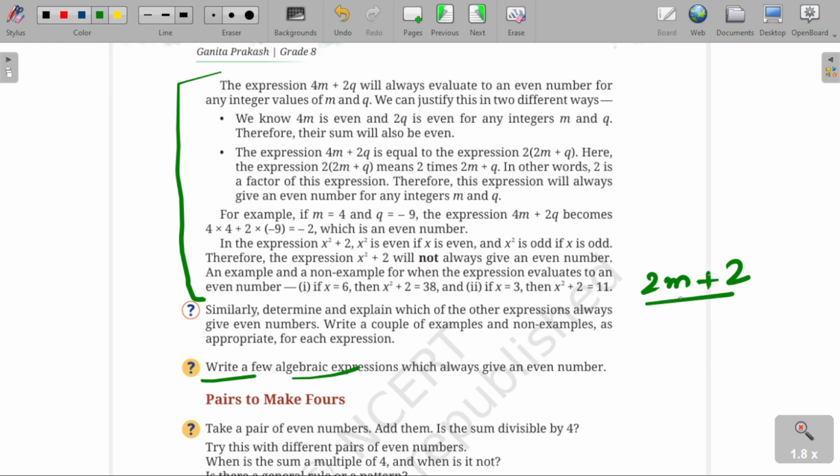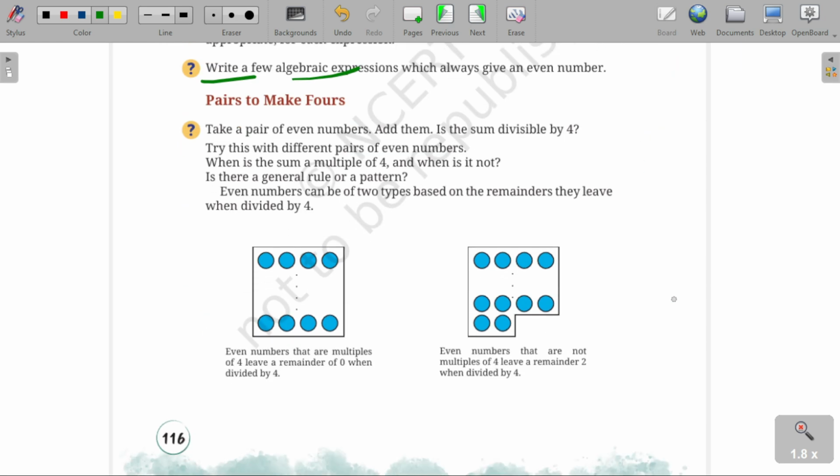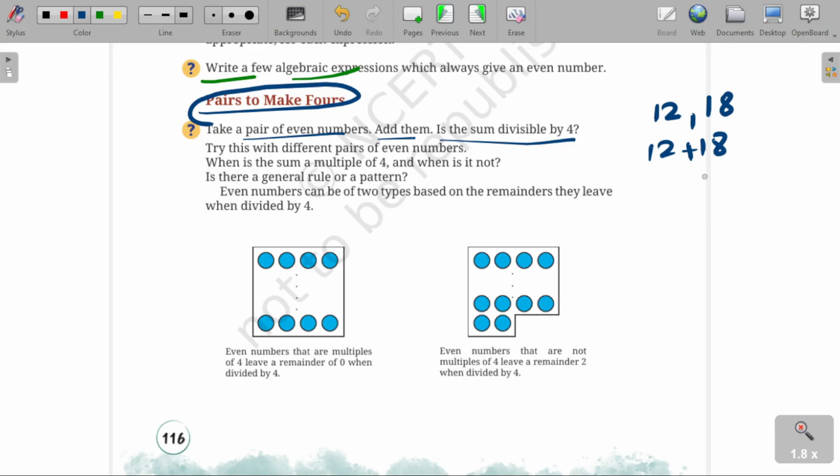Okay, find out more. So, the next topic is pair to make fours. What is this now? This is a new thing. No, this is not a new thing. This is just a thing that you know, but you must know how to present in a different way. So what is this? Let's do it. Take a pair of even numbers, add them. Is the sum divisible by 4? Take a pair of even numbers, 12 and 18. Okay, add them. It will lead us to 30. Is it divisible by 4?